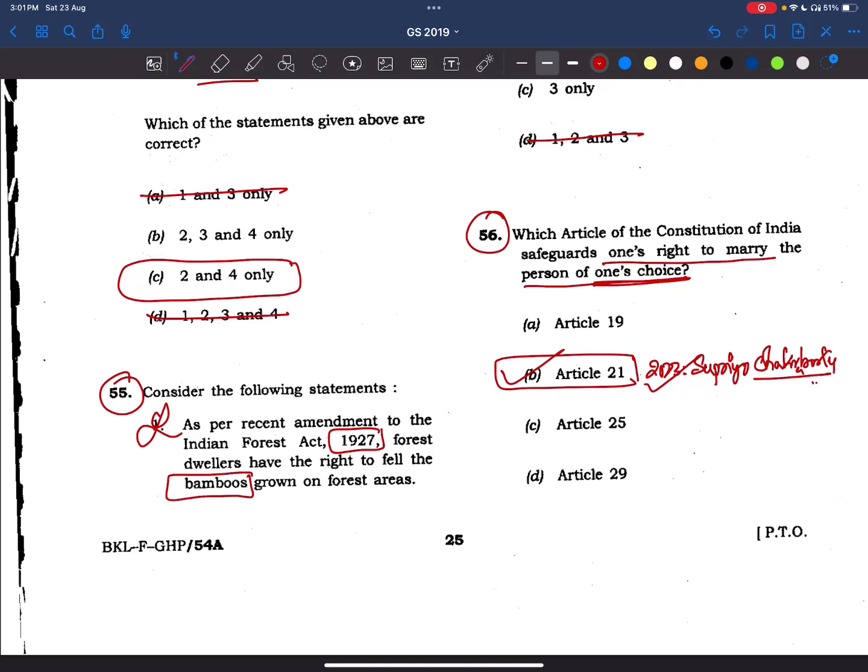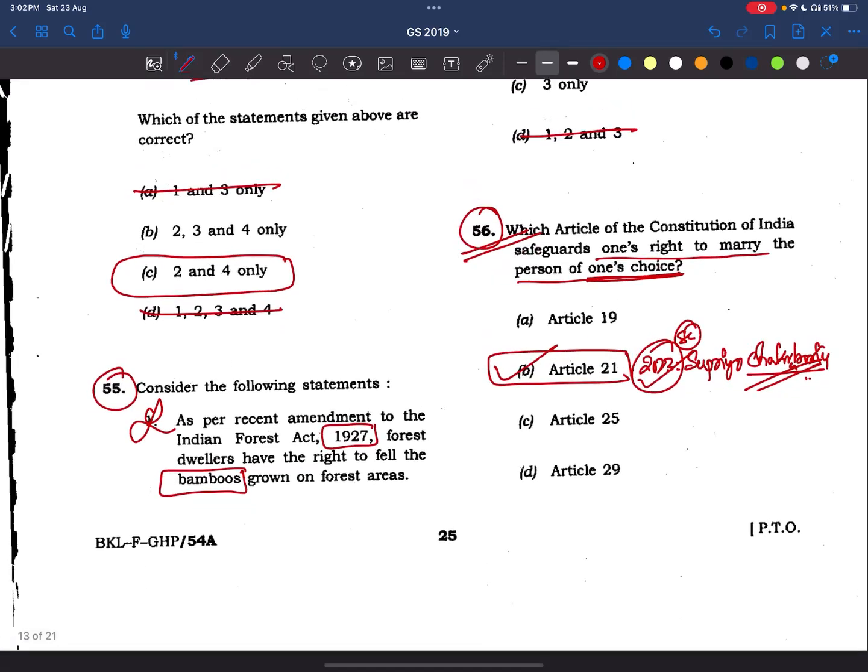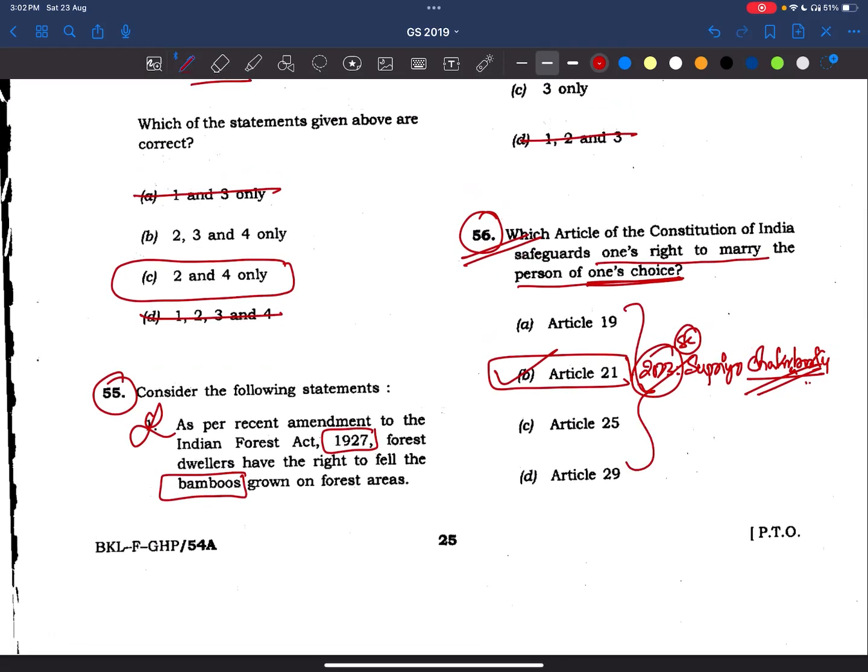Okay, please remember this. Again, see, this question may come again. Okay, this time it may ask that the right to marriage is a fundamental right, but no, it is declared by the Supreme Court under this case. Okay, now coming to the 57th question. Now see here, friends. Sorry, now we have to read about, see, all these are fundamental rights, right? Now see, there are some cases dealing with the fundamental rights, so even they are also very important. Article 19 is important, right? UPSC is asking many questions related to Article 21, right? Even in 2024 also it was there. Yeah. We have to read about all the fundamental rights, very very important.